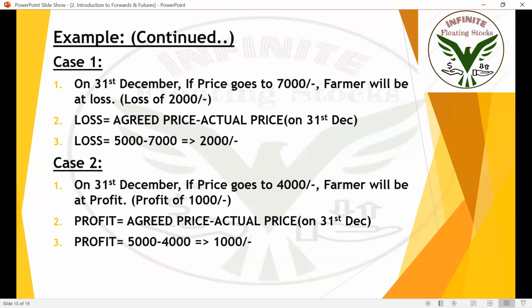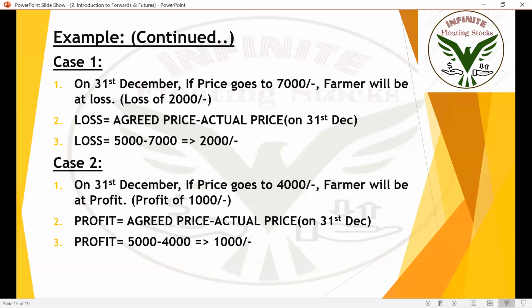Because of those rains, the farmer was not able to produce the required quantities. Okay. So now December 31st comes.